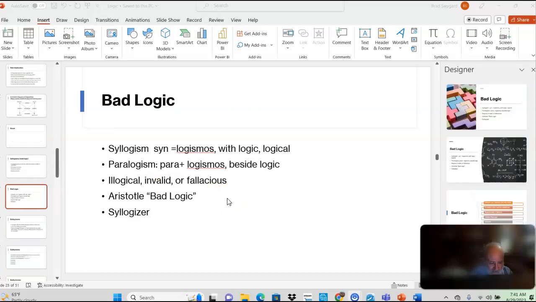All right. So then there's bad logic. I like this. This makes sense to me. Syllogism means with logic. Here's syllogismos, with logic, logical. Paralogismos means beside logic, or something that's illogical, invalid, or fallacious. This is the word that Aristotle uses in his books about fallacies, invalidity, and he just calls it bad logic, which I like.